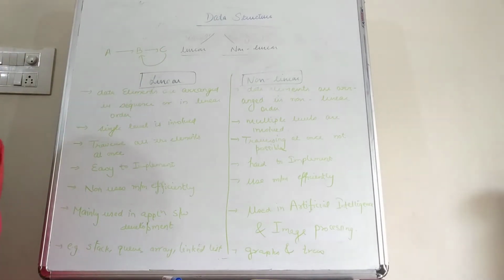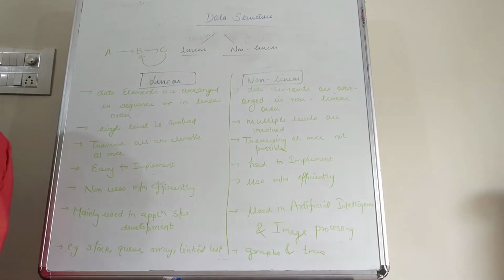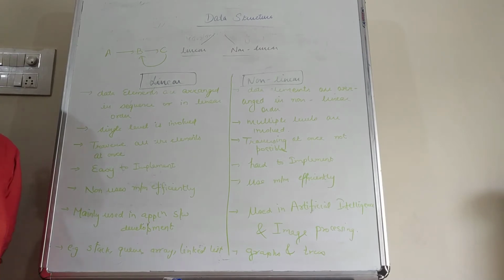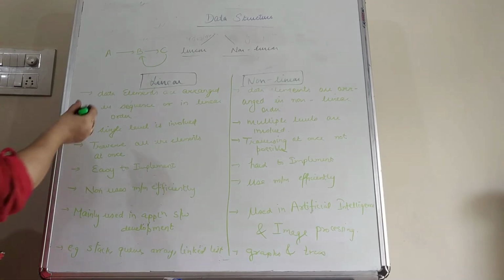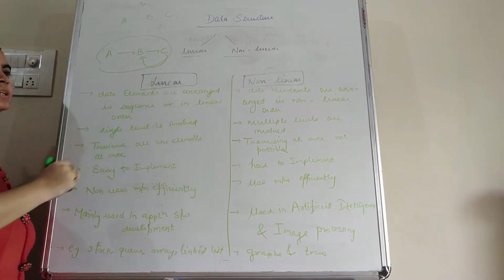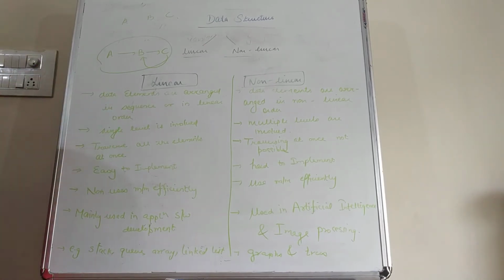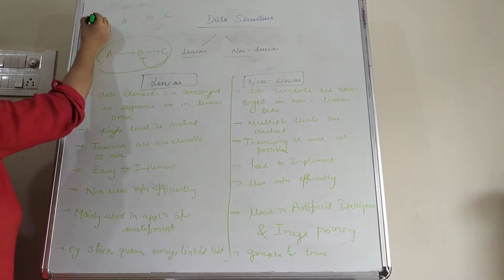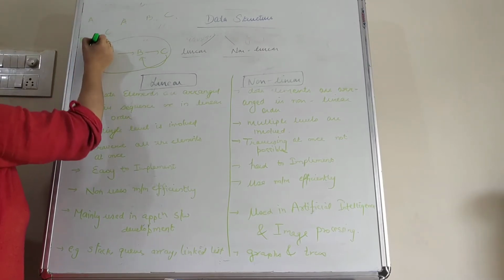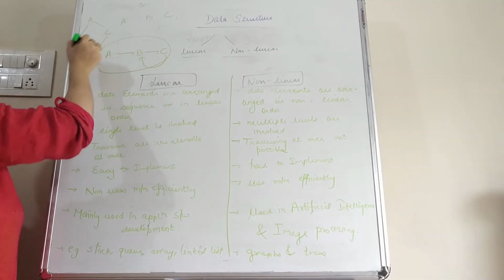Second is the non-linear data structure. Now students, in a non-linear data structure, the data elements are not in a sequence, that means they are not in linear order. For example, if we take three items A, B and C, these are not directly connected with each other, they may be indirectly connected with one another. For example, here we have four items A, B, C and D, and they are connected like this.